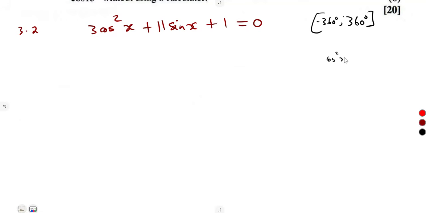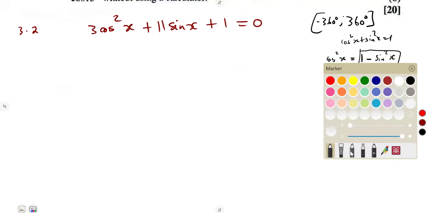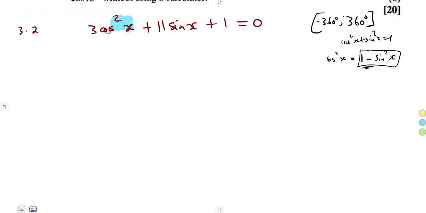Remember, from the previous question that we just said, cos squared is same as 1 minus sine squared of x. From that, cos squared x plus sine squared of x is equal to 1. So where I have a cos squared, I can simply substitute 1 minus sine squared, so that we have it in terms of a sine.